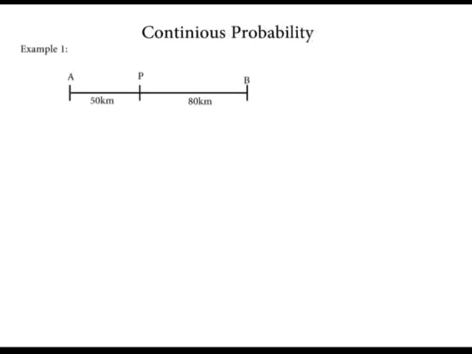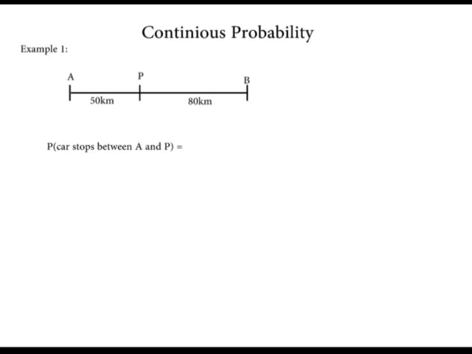Next, continuous probability. Sometimes the possibility space may be a length, area, or volume. Such possibility space is said to be continuous. For example, this diagram shows the journey traveled by a car. The car moves from town A to B such that it can stop anywhere along the path. Find the probability that the car stops between A and P.